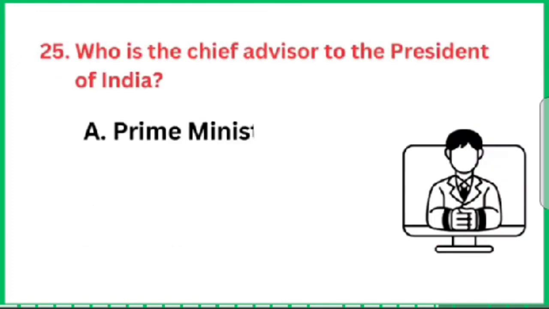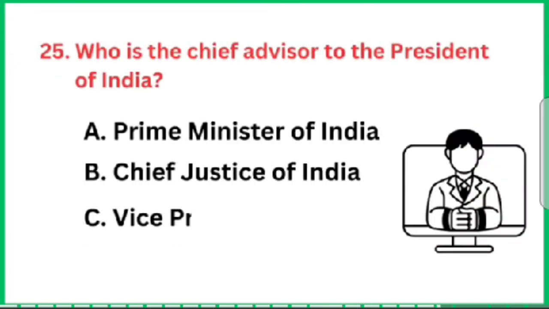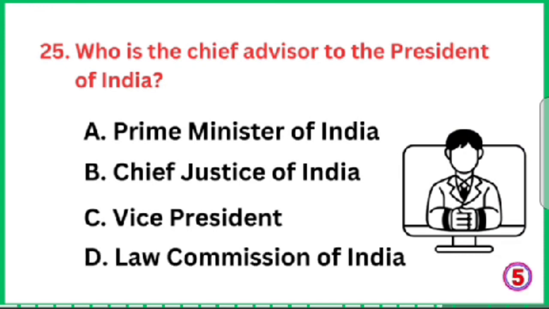Question number 25. Who is the chief advisor to the President of India? Option number A is the correct answer, Prime Minister of India.